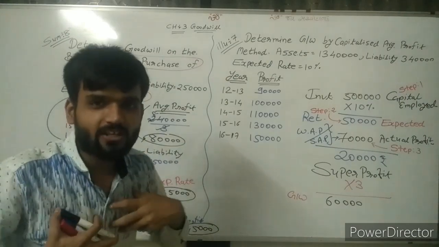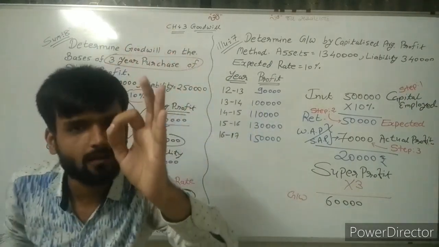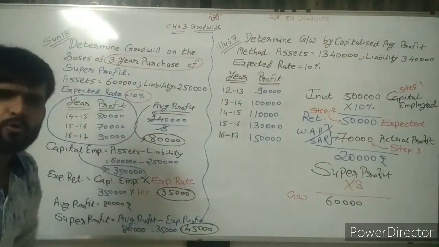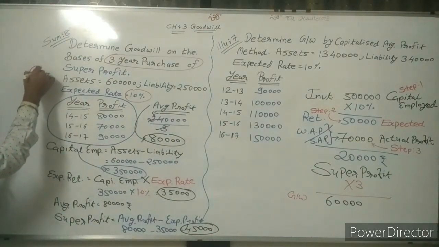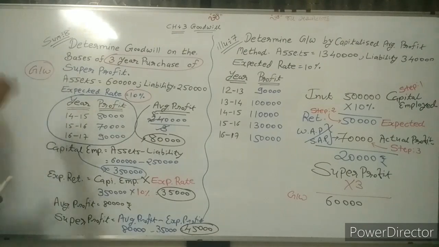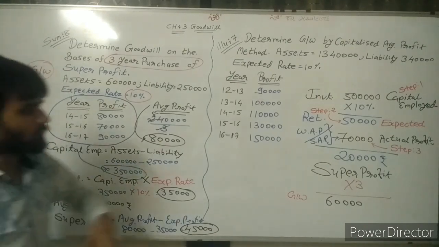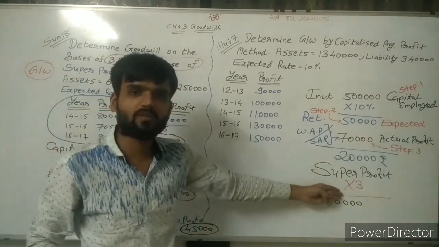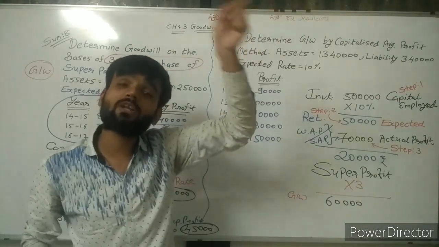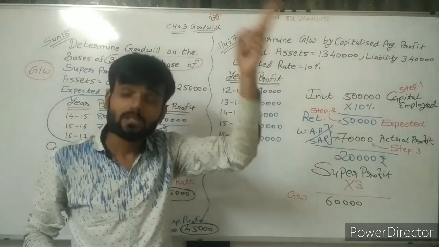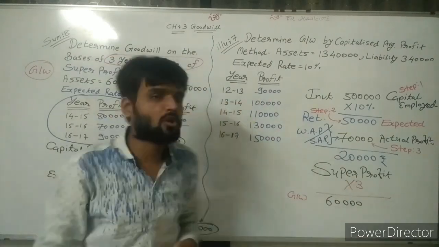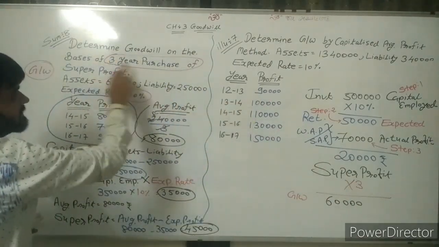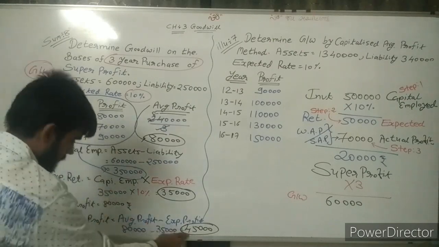So sir, this is the super profit. What we need is the goodwill amount. Now goodwill is very easy, sir. How can we find goodwill? Sir, this is the formula: super profit into number of years. Average profit into number of years, weighted average profit into number of years, same way super profit into number of years. Here number of years purchase is 3. So 45,000.